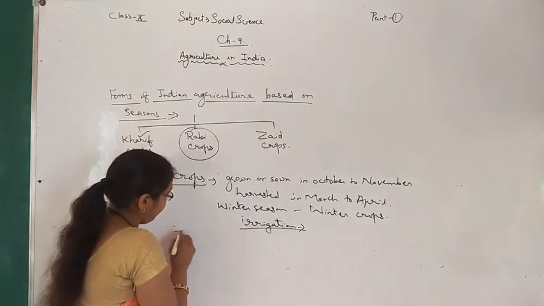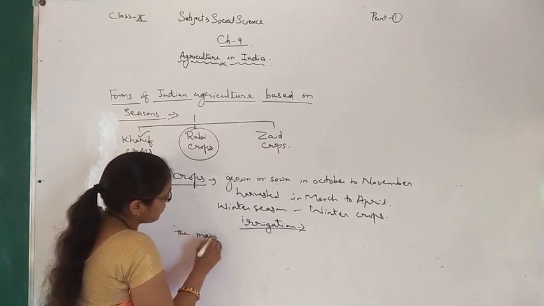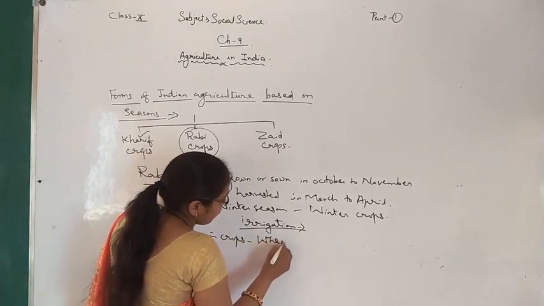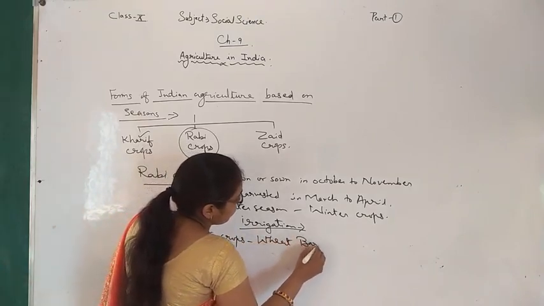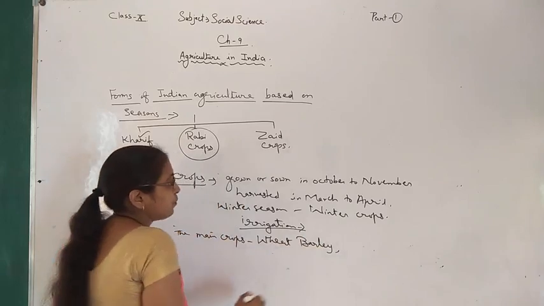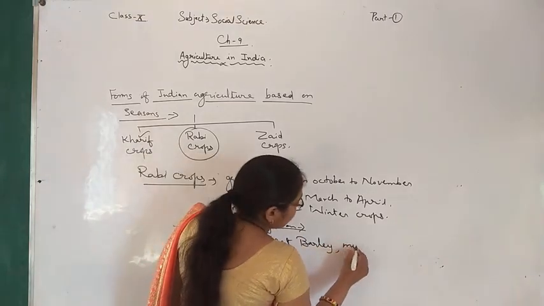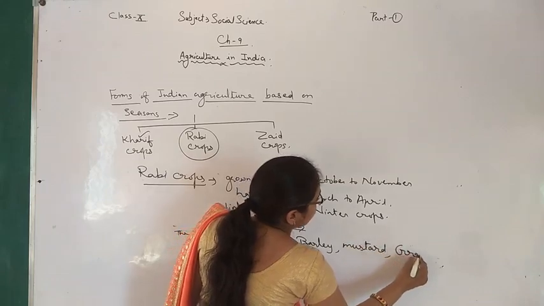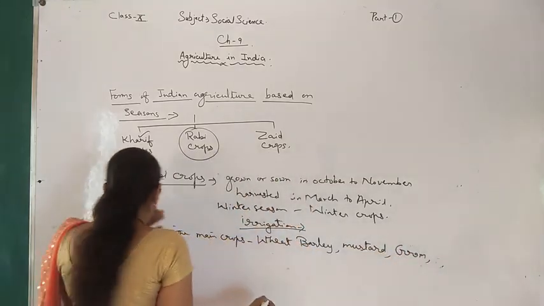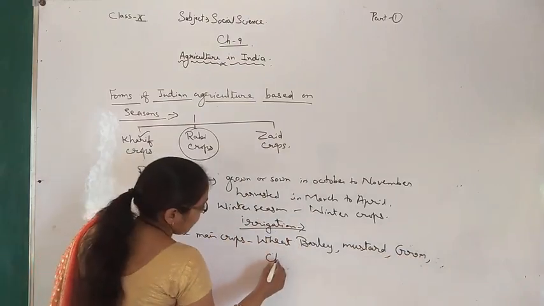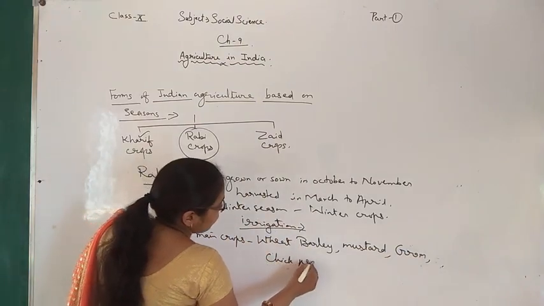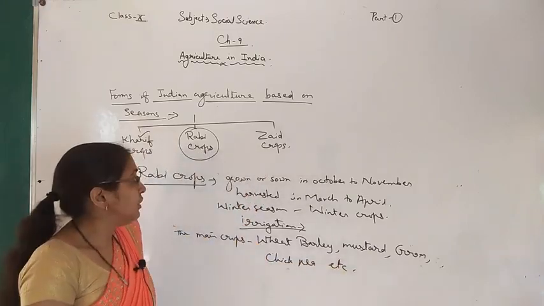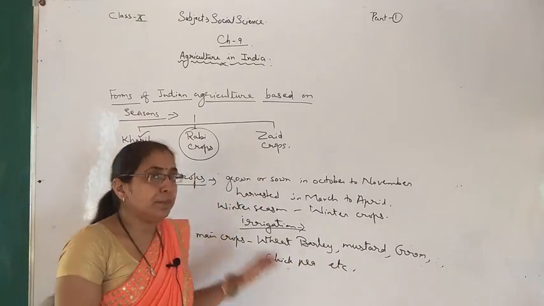The main crops are wheat, barley, mustard, gram, chickpea, etc. So these are about the Rabi crops.